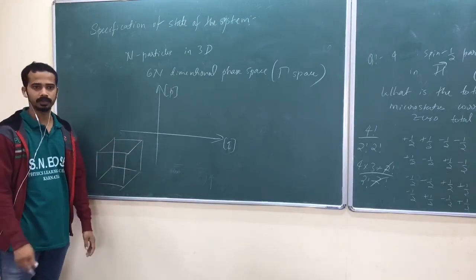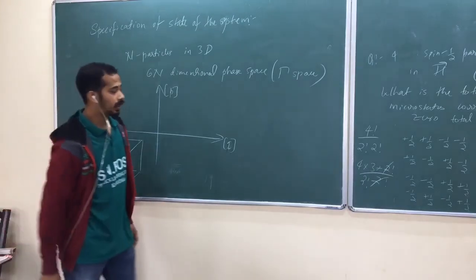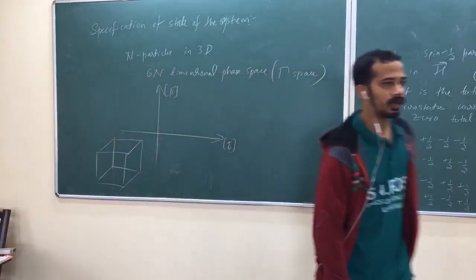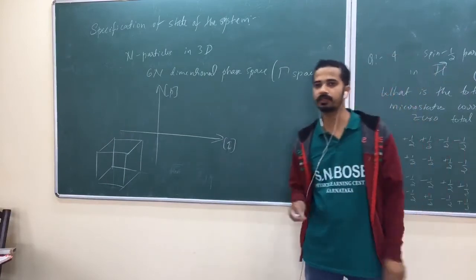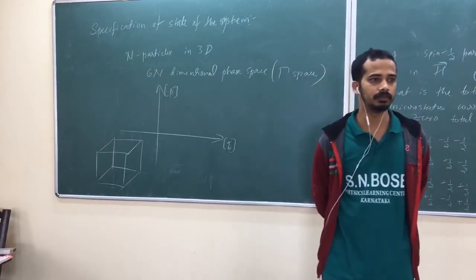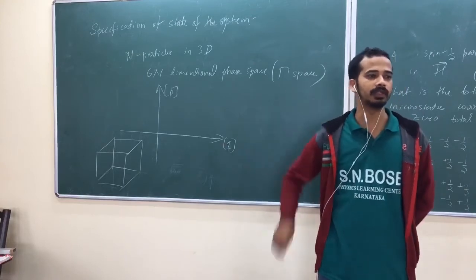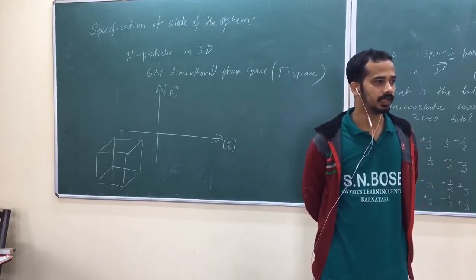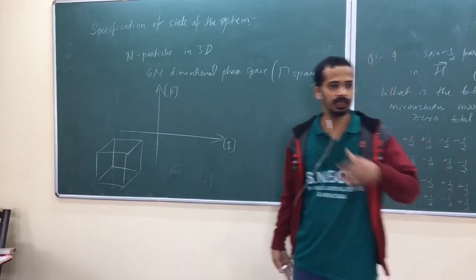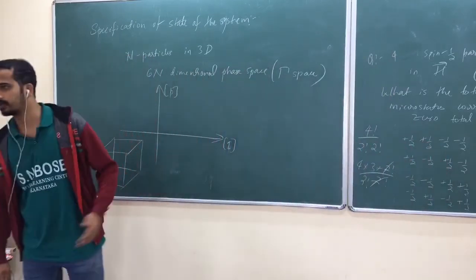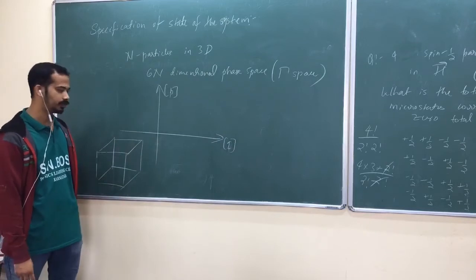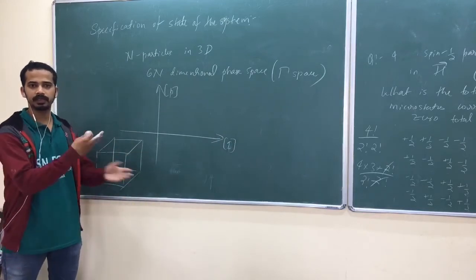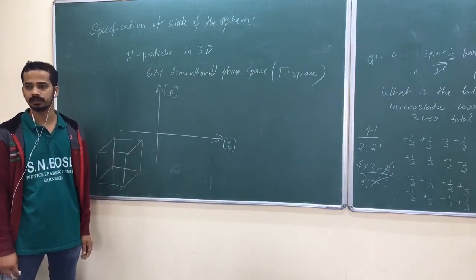So there will be a very large number of phase points, or a very large number of collections of position and momentum, for the same total energy. They are moving in random motion, and each particle attains different positions and momenta.